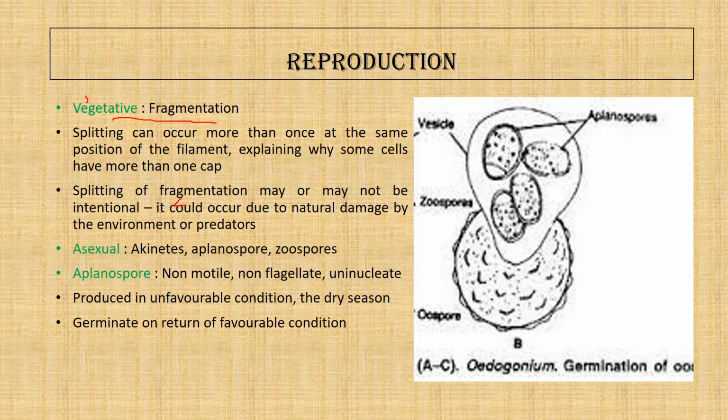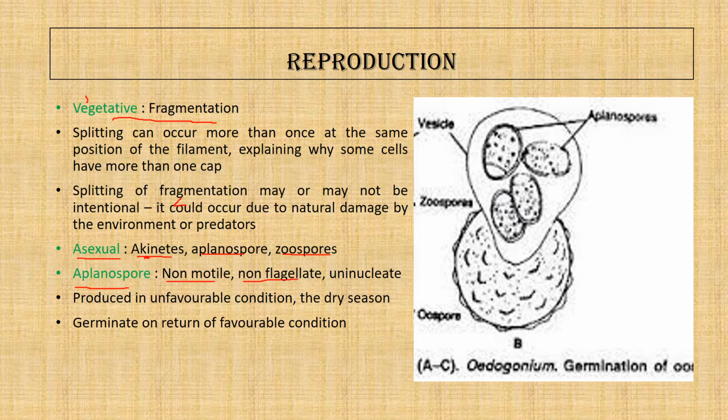And then there is asexual reproduction. By asexual reproduction, Oedogonium reproduces either by akinete formation, or aplanospore formation, or zoospore formation. The aplanospores are non-motile and non-flagellated.